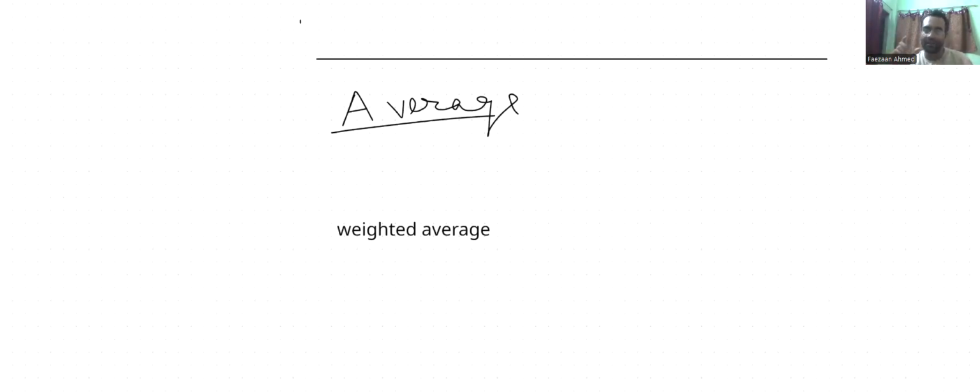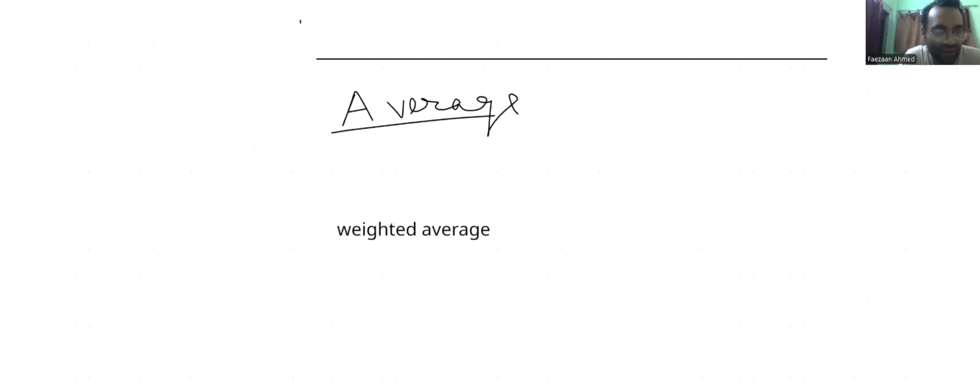Now, weighted average comes into the picture when I ask you, please tell me the average of all the marks of all the students. I don't want the average of boys or the average of girls, but the average of all the people in the class. In that case, your weighted average comes in.